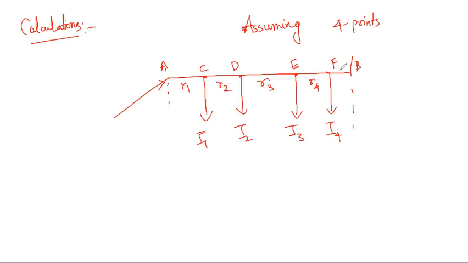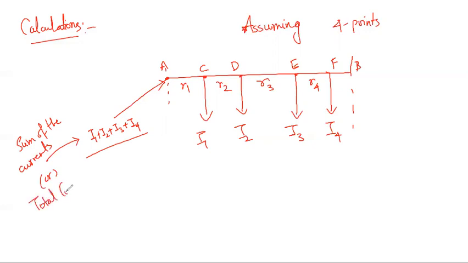If I want to include the resistance, I can call it R5, or I can simply leave it. So at point A, I'll have the currents I1 plus I2 plus I3 plus I4, which is the sum of the currents, or the total current.